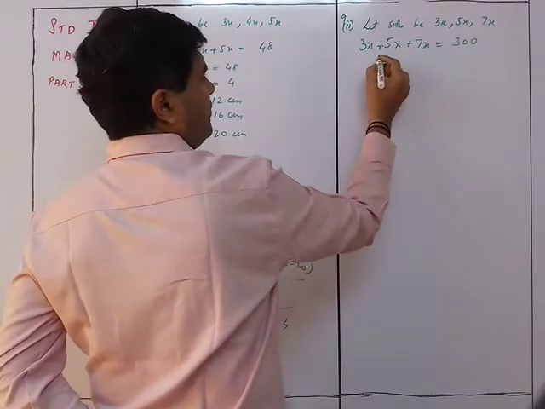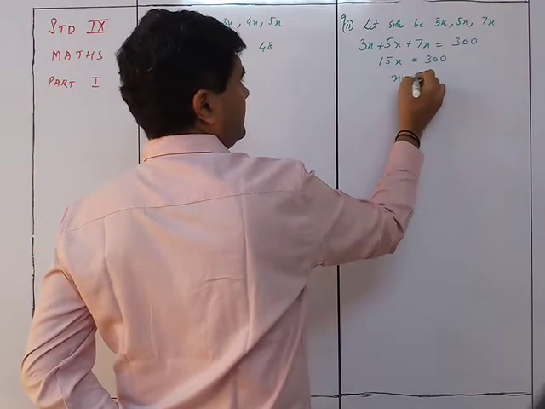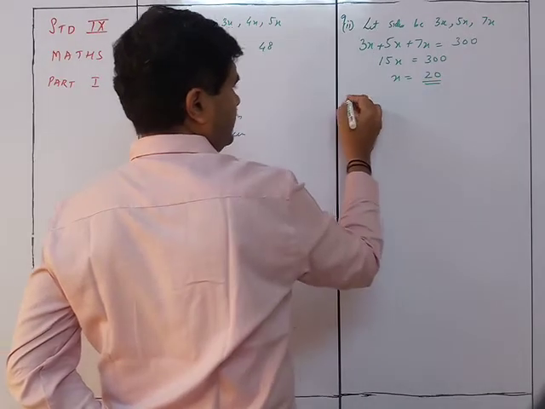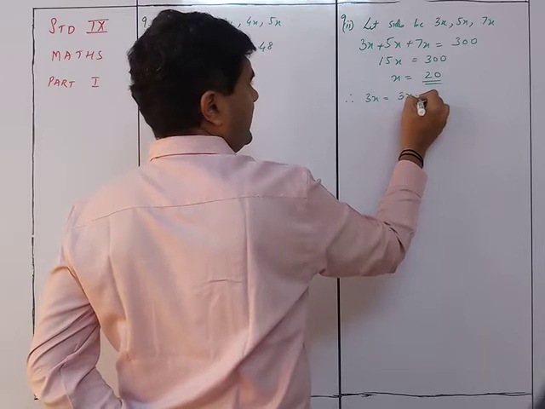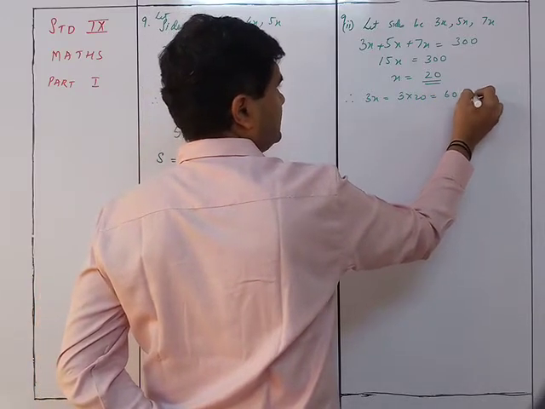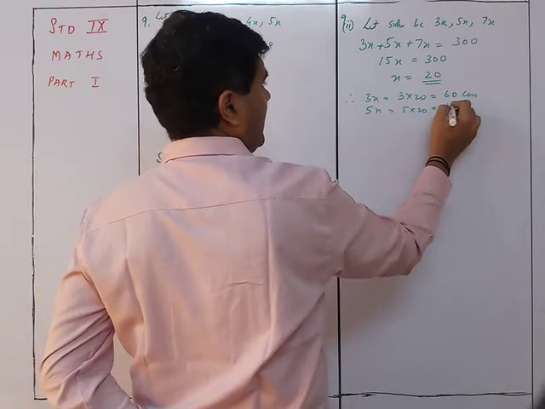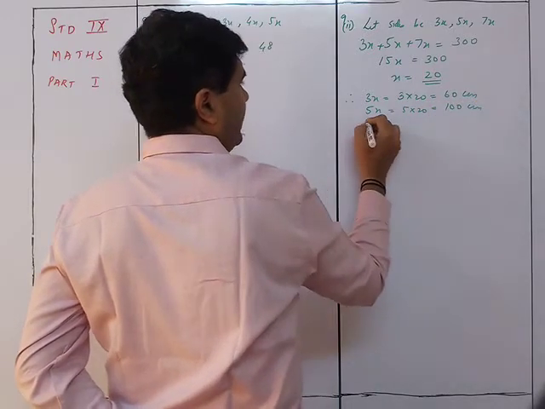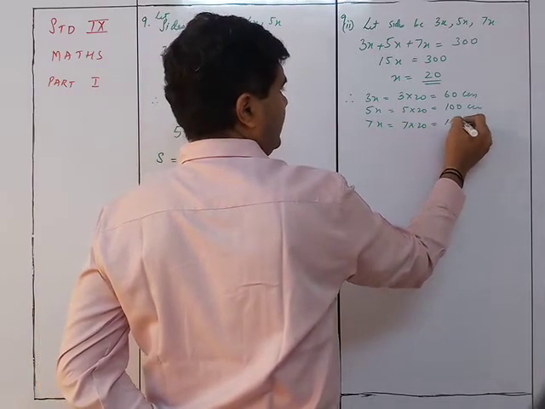So it is 15x is equal to 300. x is equal to 20 over here. Therefore, 3x is equal to 3 into 20, which is 60 centimeters. 5x is equal to 5 into 20, which is 100 centimeters. And 7x is equal to 7 into 20, which is 140 centimeters.